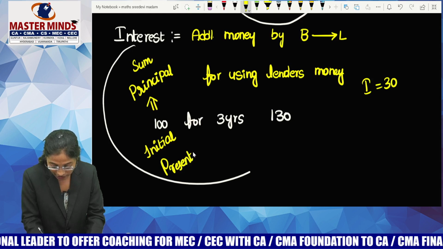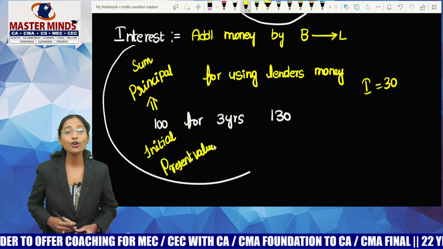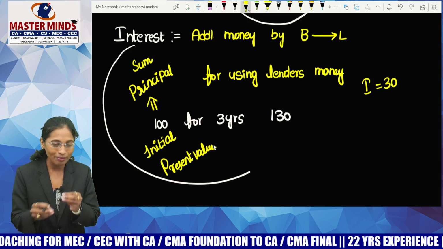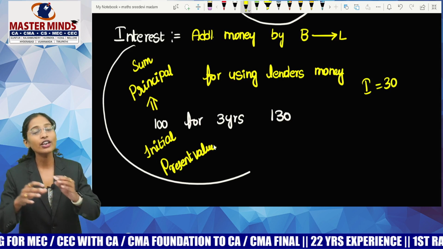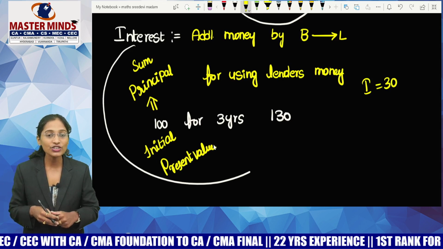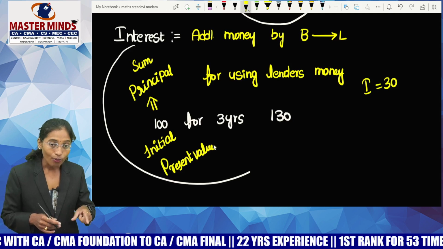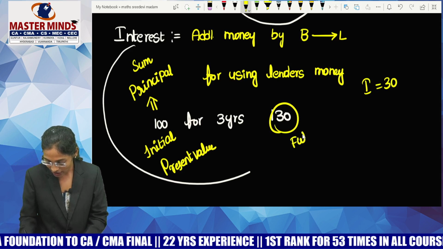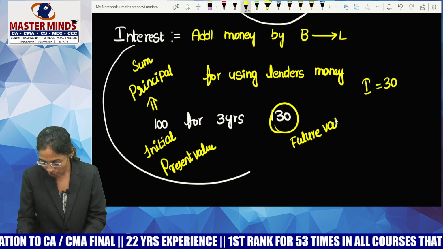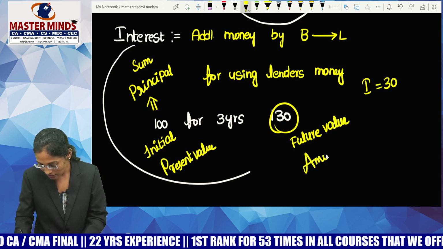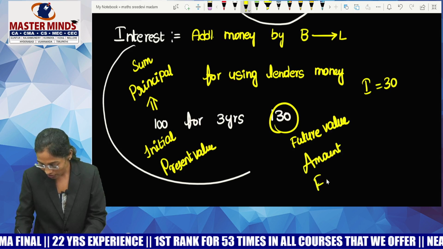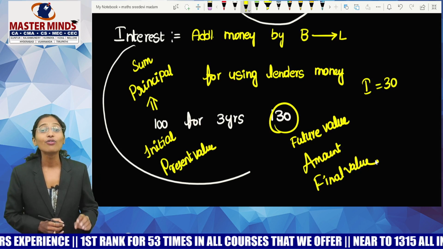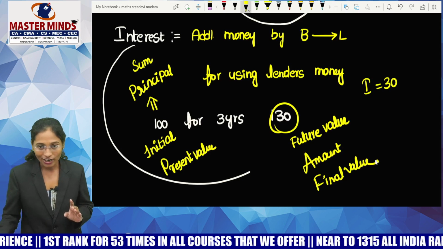Guys, why am I calling it present value? Because I'm having 100 rupees with me and I'm giving it to someone else. With me, what is the present worth of my money? 100 rupees. After giving it to someone else, repaid how much? 130 rupees. Means what is the future value of this 100 rupees? 130 rupees. That is called future value. People also call it amount, or you can also call it final value. What is the final value of this 100 rupees after 3 years? 130. Okay.